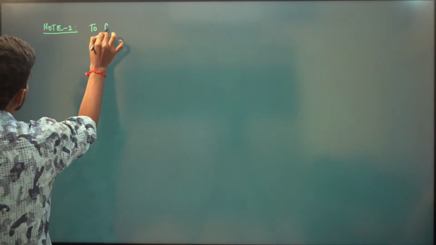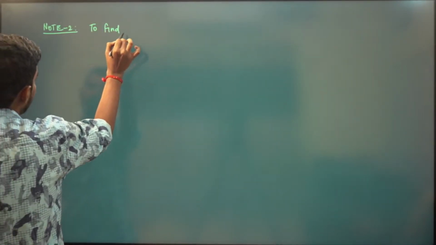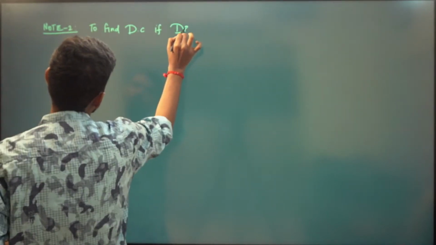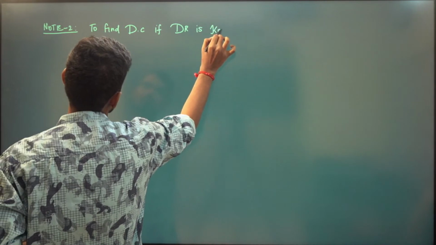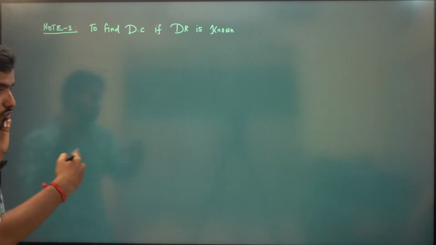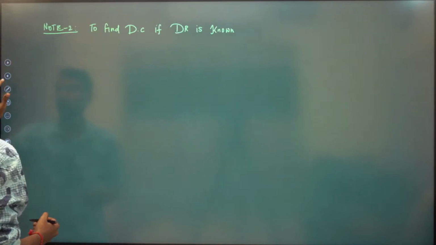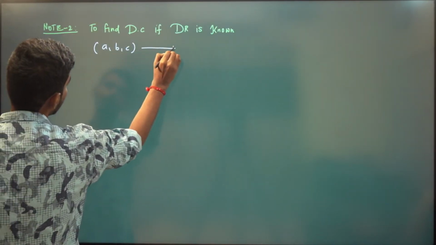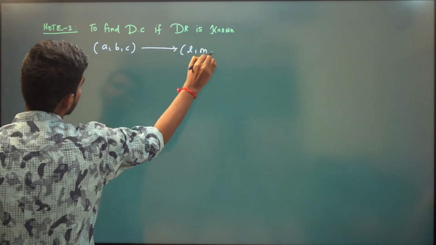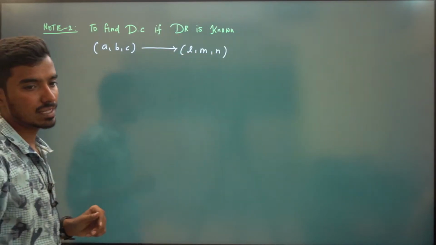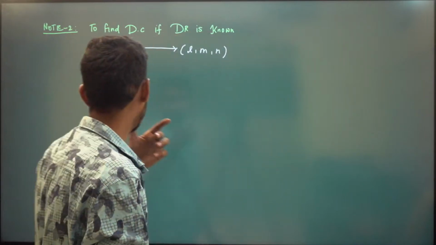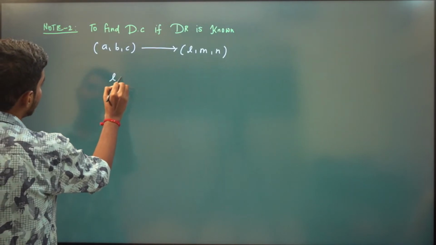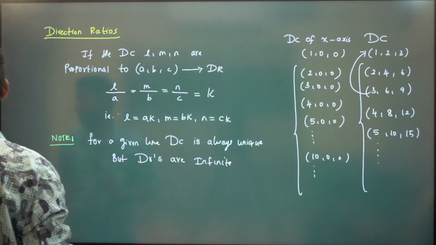So, to find direction cosine if direction ratios are known. That is, you know A comma B comma C, and you need to find L comma M comma N, which is the direction cosine. Very simple. Write down the formula.